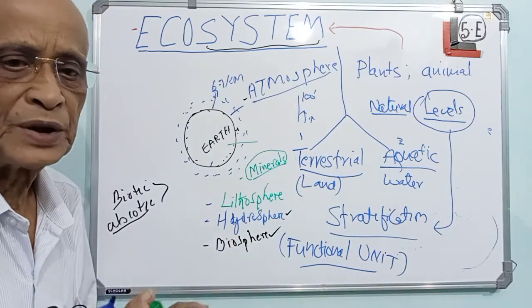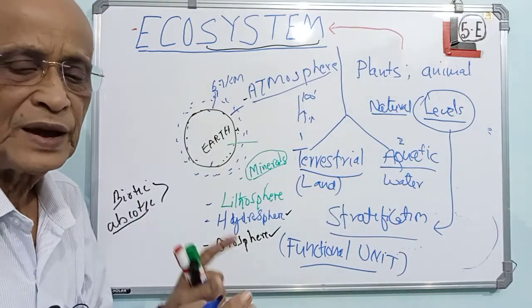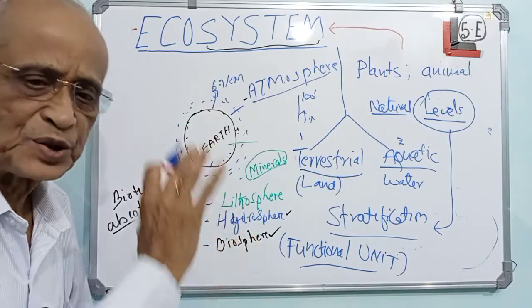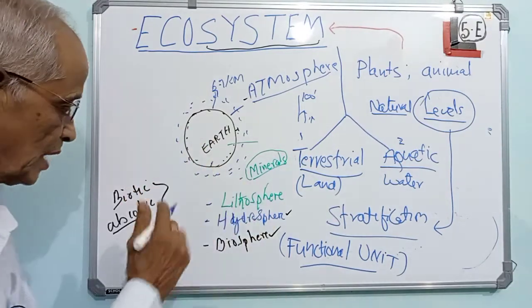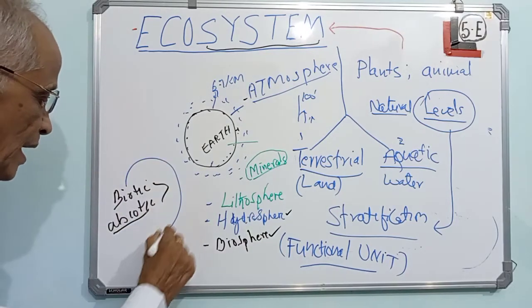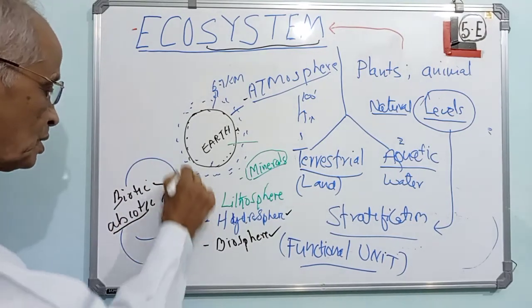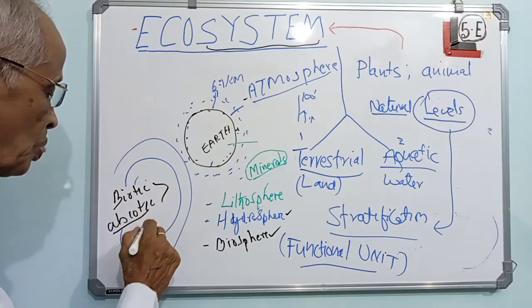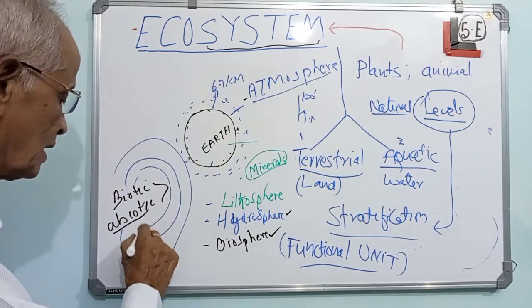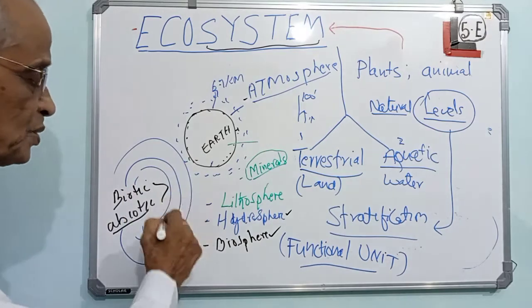They work as a unit to show there is a flow of energy from one system to other system. That means biotic to abiotic and abiotic to biotic. Productivity may be there in the biotic, that may come to abiotic. From there you may go to like this work.